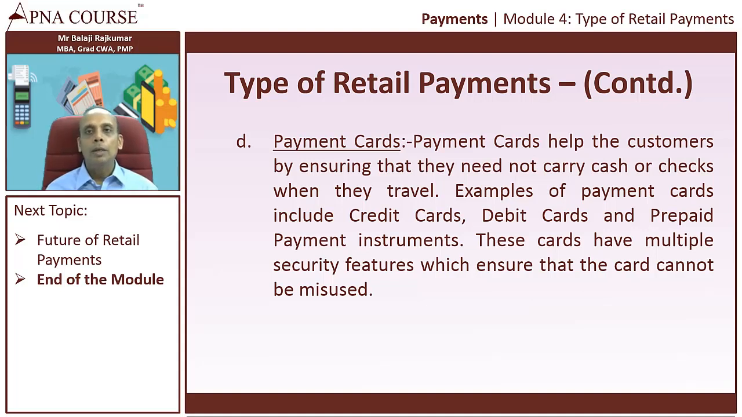And other thing is, even to avoid that, you can give stop payment, but if you forget to give stop payment, the check can be misused. So cash and checks have their own limitations. So to avoid those limitations, the other form of payment is called the payment cards. So the payment cards, they include the credit cards, debit cards, and the prepaid instruments. So these cards have multiple security features which ensure that the card cannot be misused.